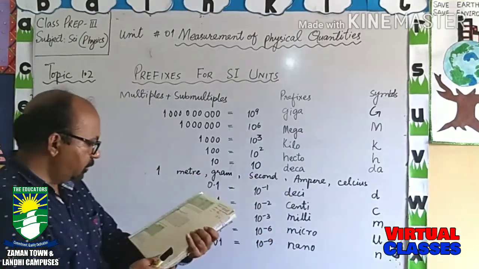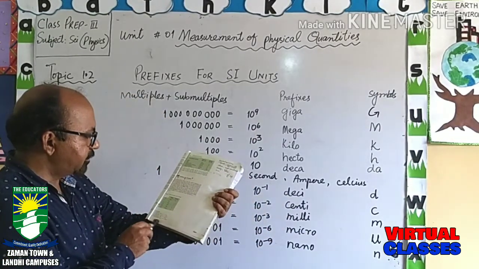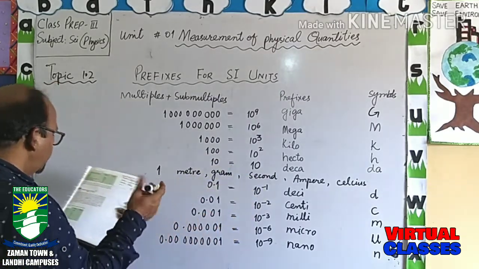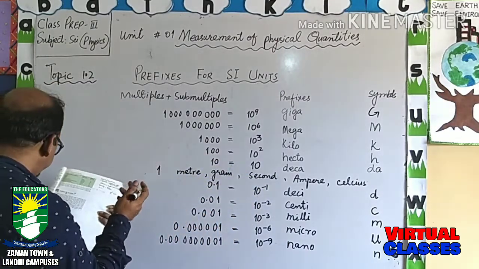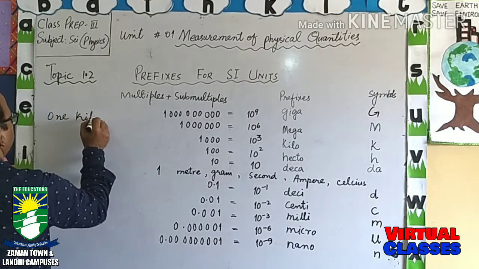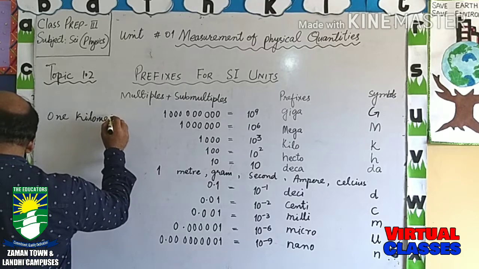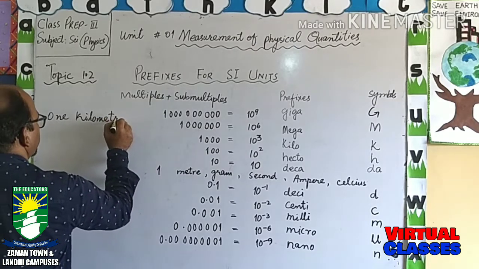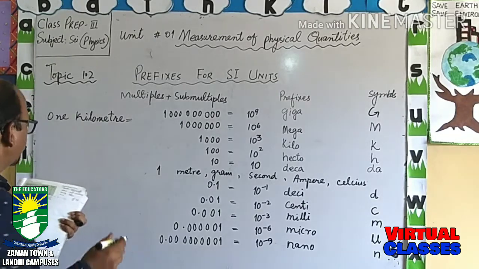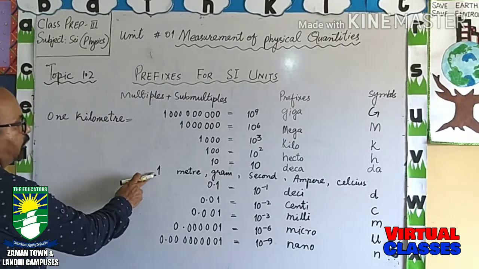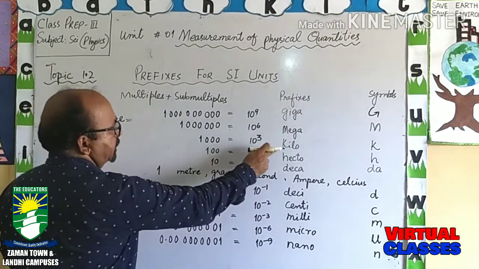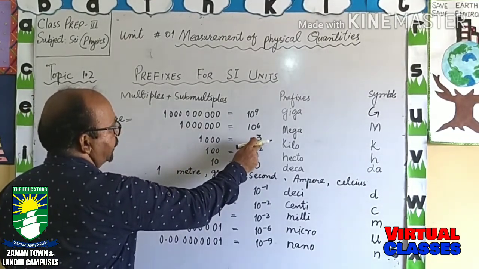your book. So in your book, the last point which is given in this topic is, for example, if you want to calculate 1 kilometer, that will be equal to 1 kilometer. Here the value of kilo is 10 raised to power 3.